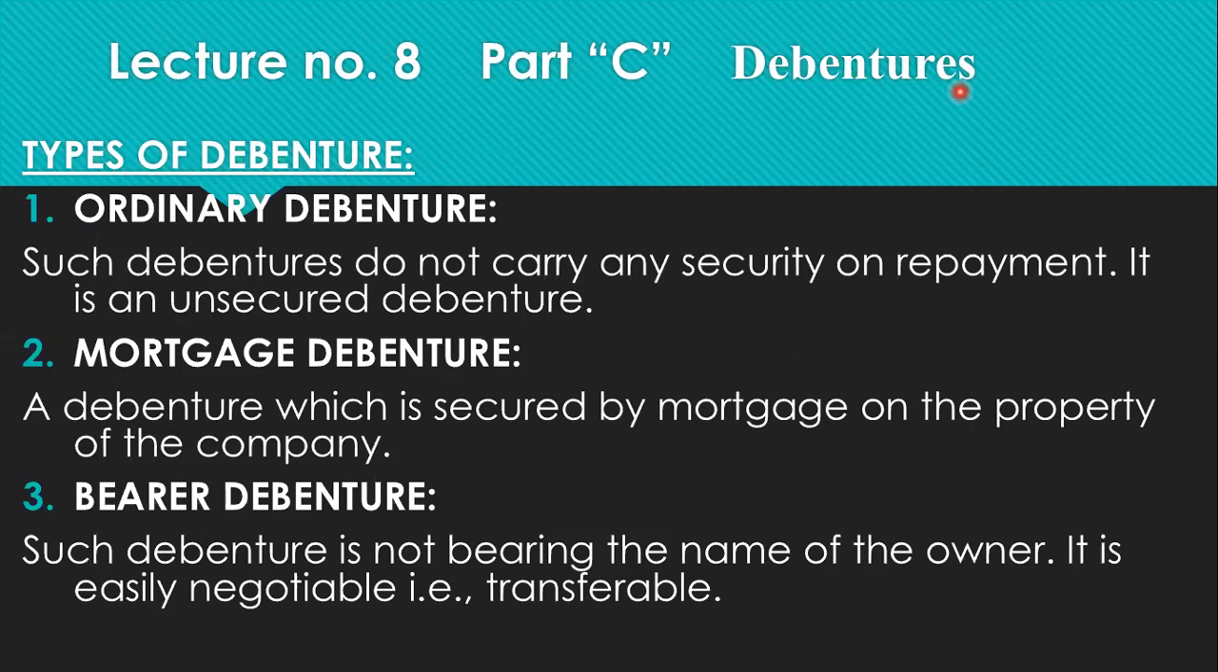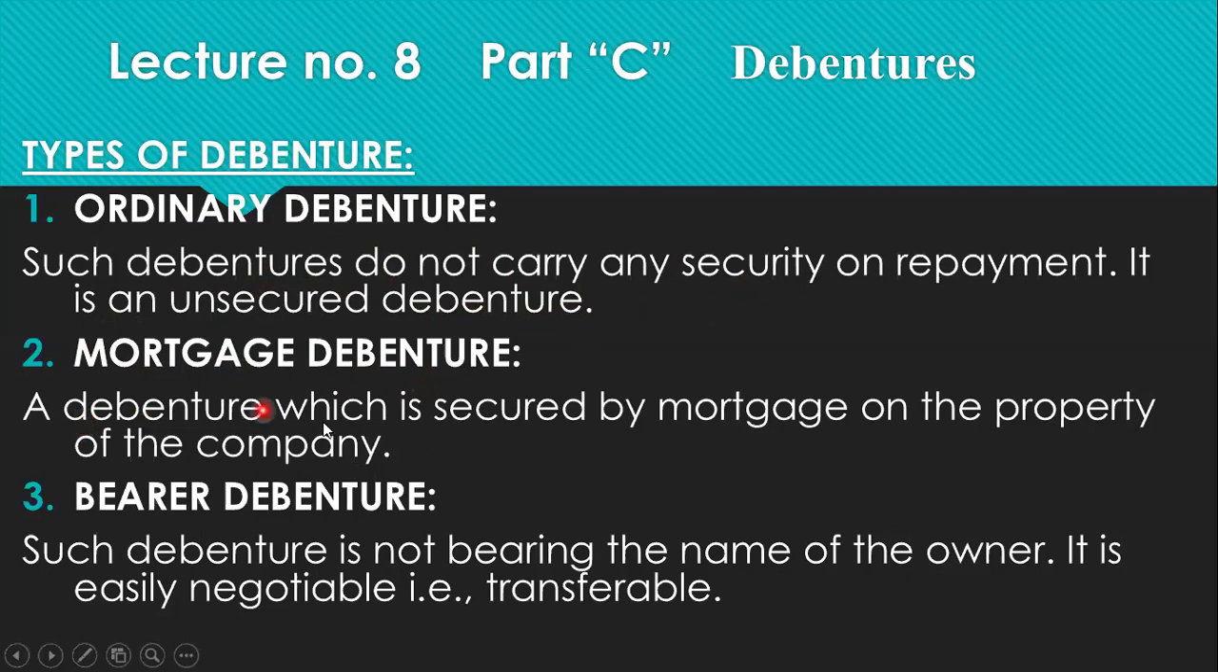First is the ordinary debenture. Such debentures do not carry any security on the repayment. It is an unsecured debenture issued by the company, just a receipt type in which the company acknowledges indebtedness, along with the terms and conditions: on what interest rate this loan has been obtained, from whom, and when it will be returned. So that is an ordinary debenture in which no security, no mortgage, no pledge has been made by the company.